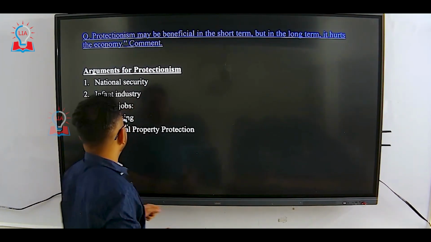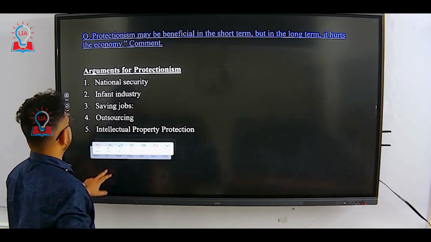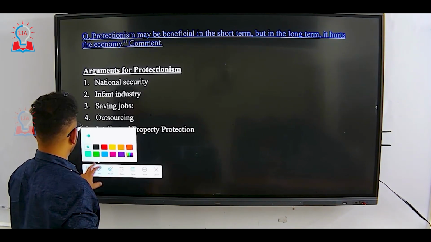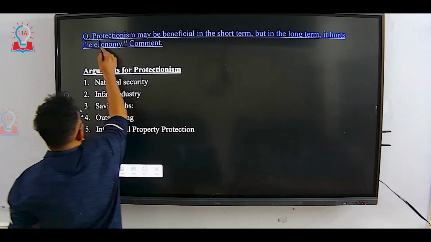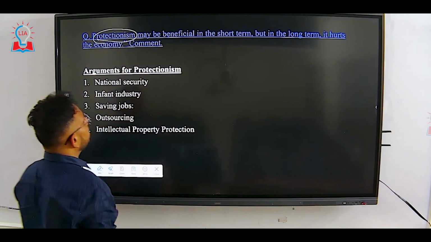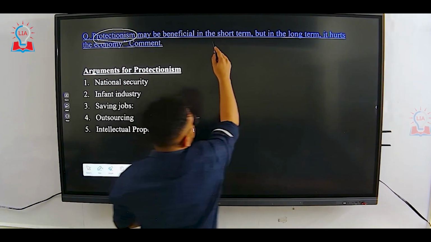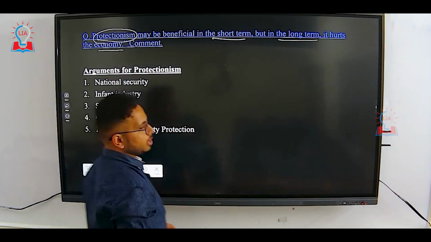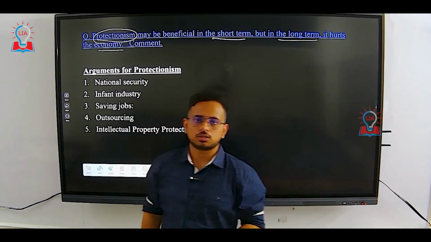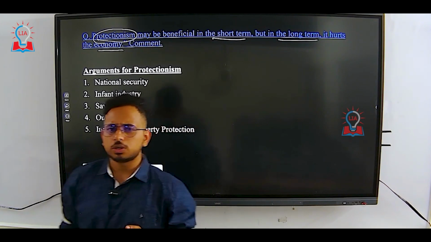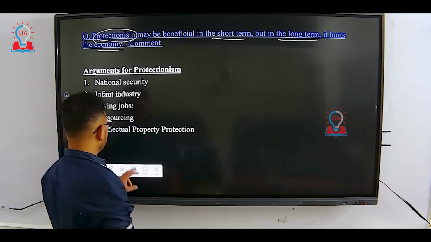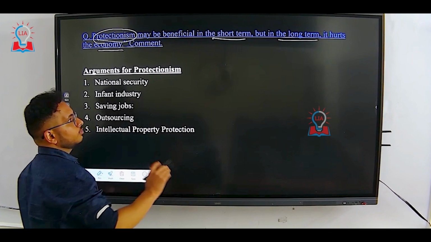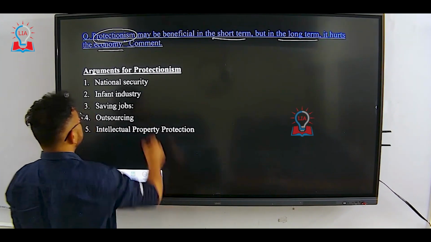The first question says: protectionism may be beneficial in the short term, but in the long term it hurts the economy. Okay, this is the question asked, and this will usually be a 10-mark question. I'll repeat the question again. We'll divide the question into different components.